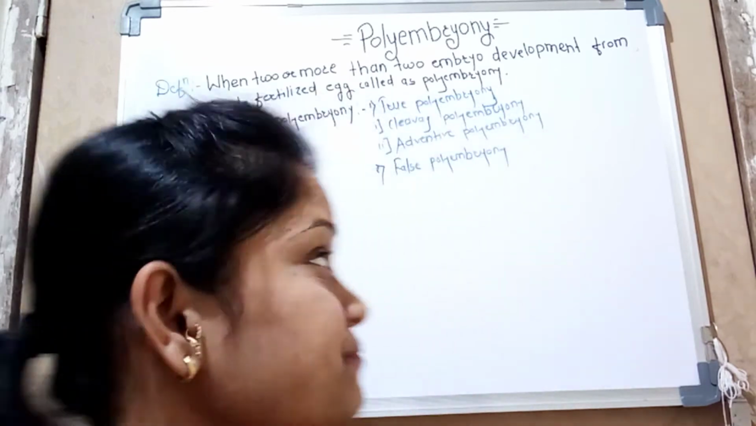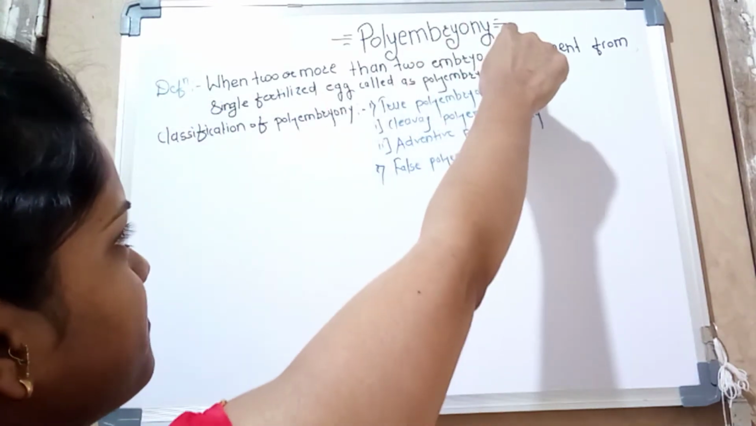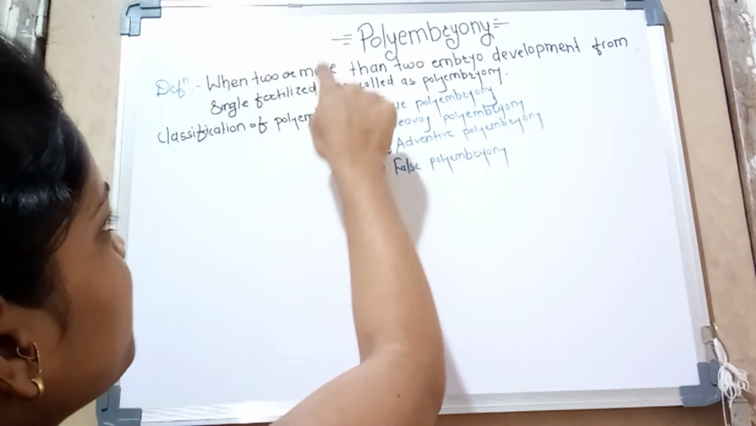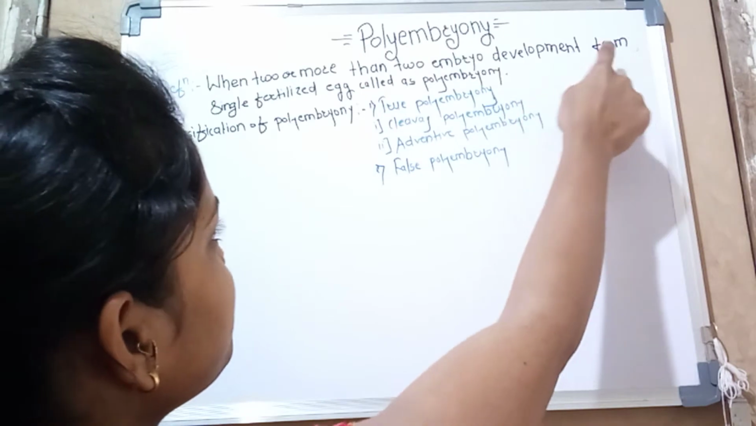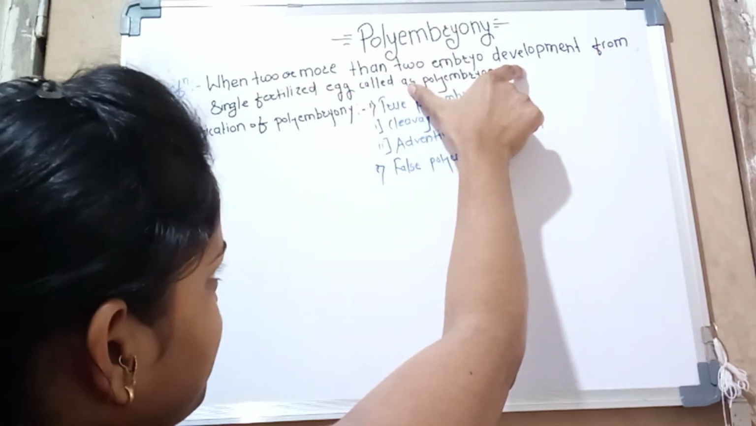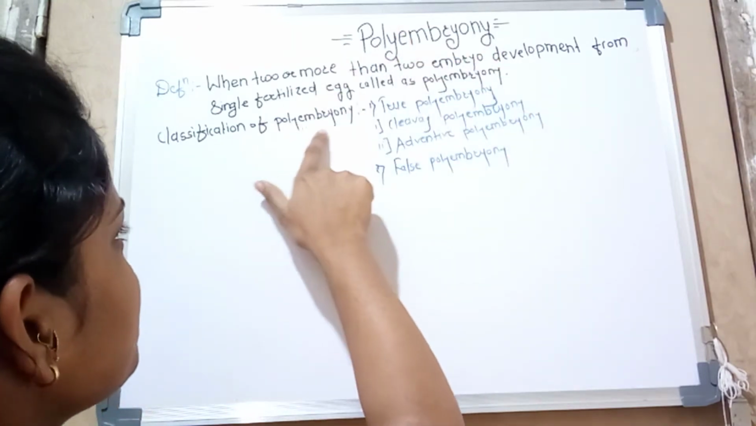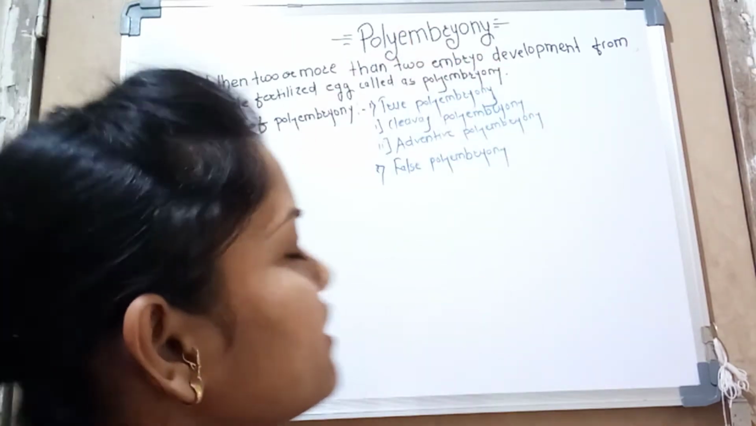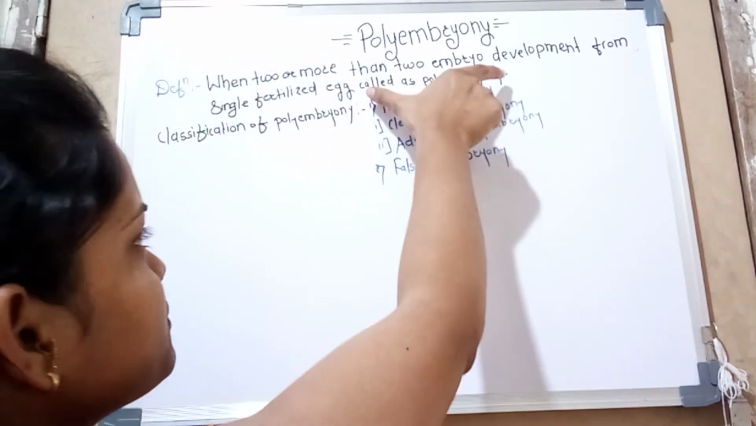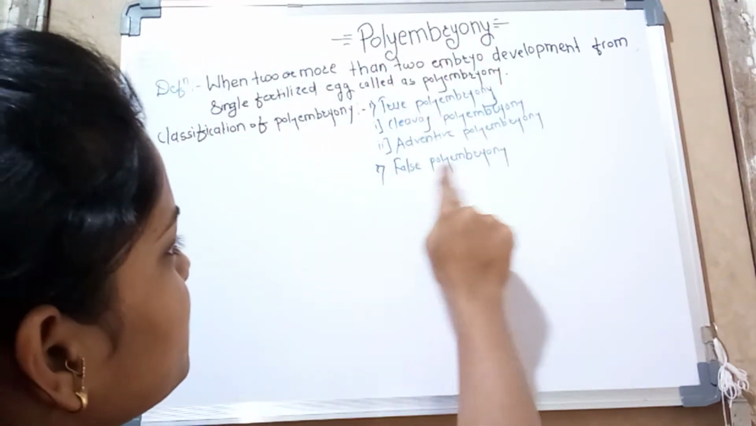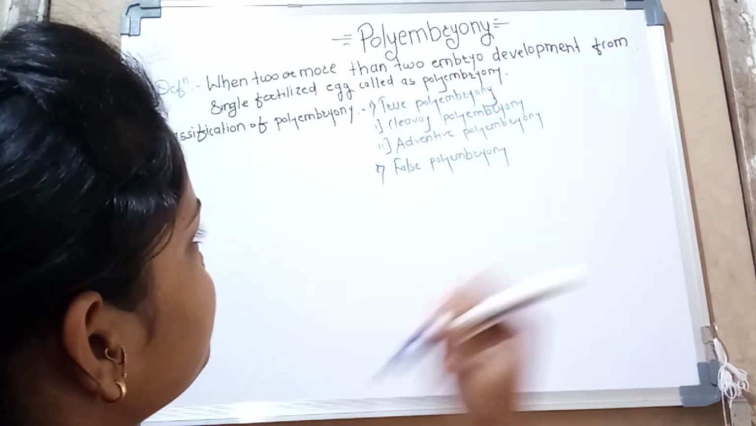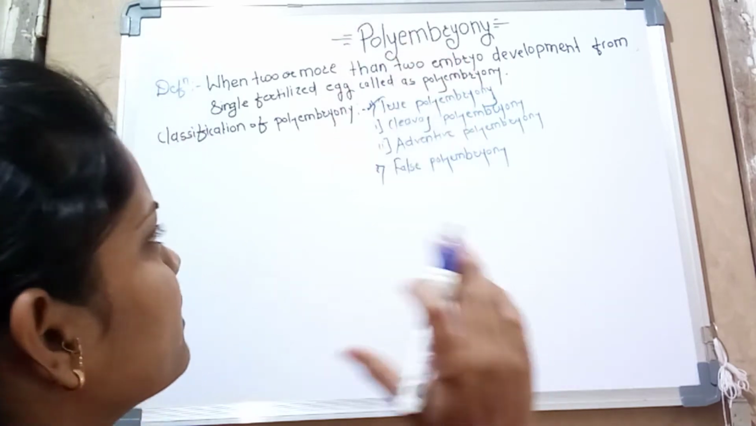Okay, so polyembryony is classified into two main types. I told you the definition of polyembryony: when two or more than two embryos develop from a single fertilized egg, it is called polyembryony. The classification of polyembryony: it is classified into two main types. First, true polyembryony, and second, false polyembryony. First we see the true polyembryony.